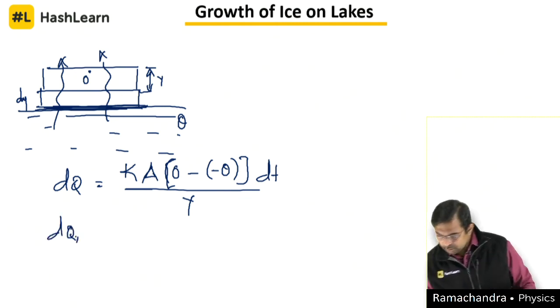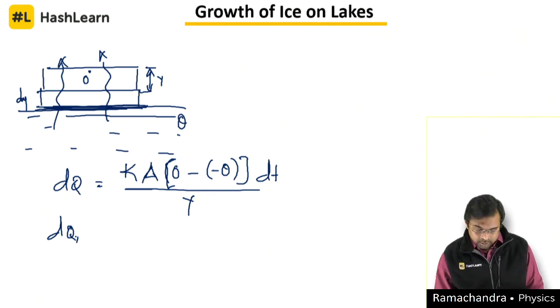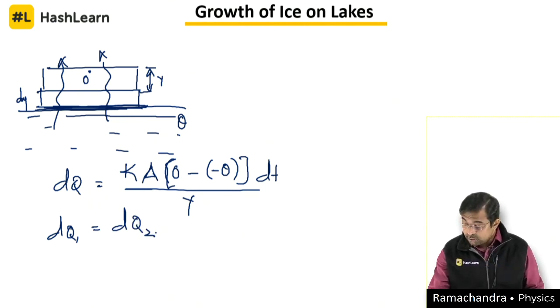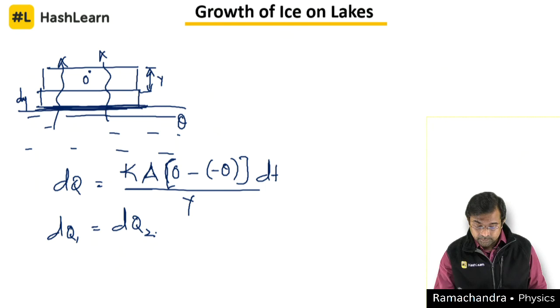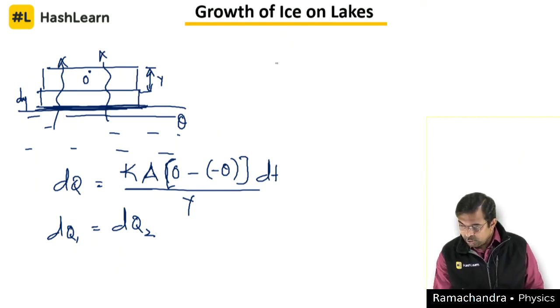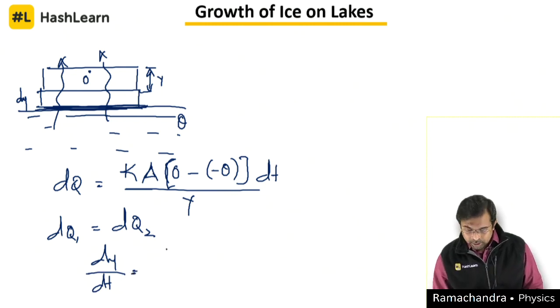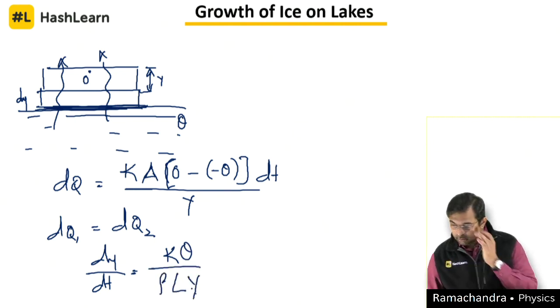Whatever heat is lost at one particular surface should be the heat gained by the other surface. So according to this, we can write dy by dt is equal to k times theta divided by rho L into y.